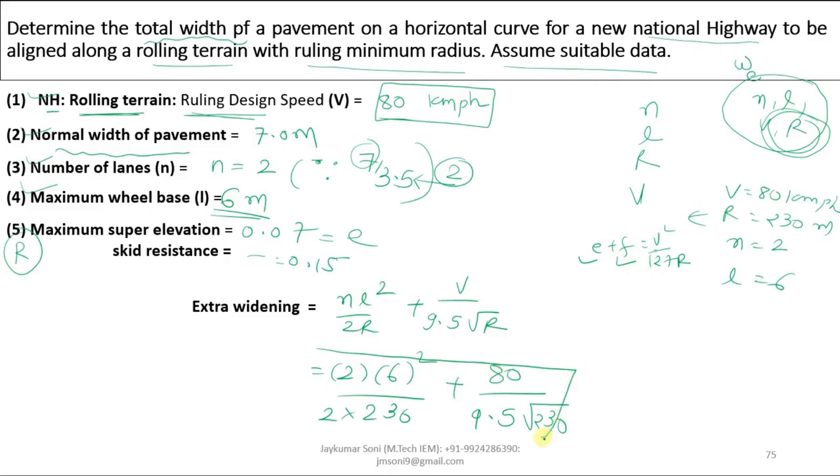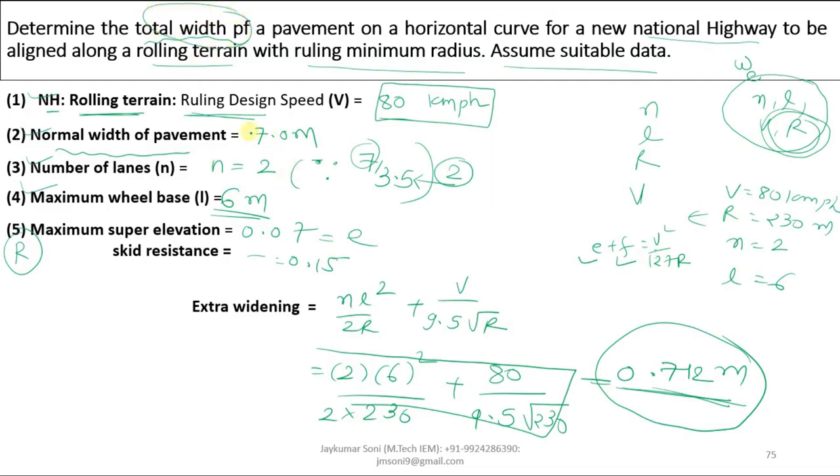And if you calculate this particular segment, you will get it as 0.712 meter. This is the extra width of pavement. But keep one thing in your mind, that you are not asked to find the extra width. You are asked to find the total width of pavement. Now we have taken the width of pavement as 7 meter already, plus extra 0.712 will be added. So the total width of pavement will be 7.712 meter.